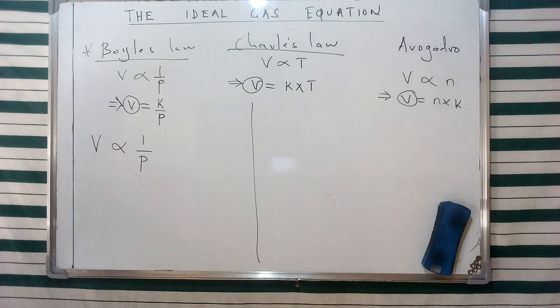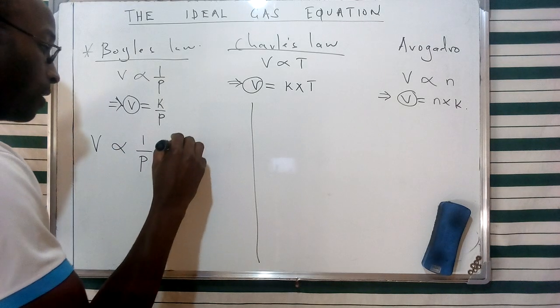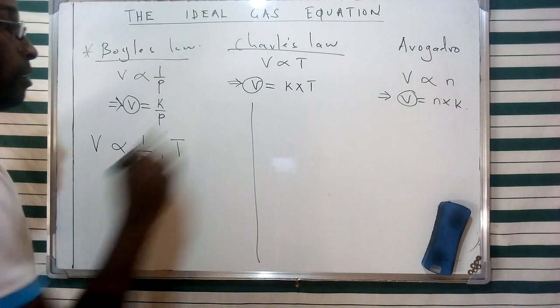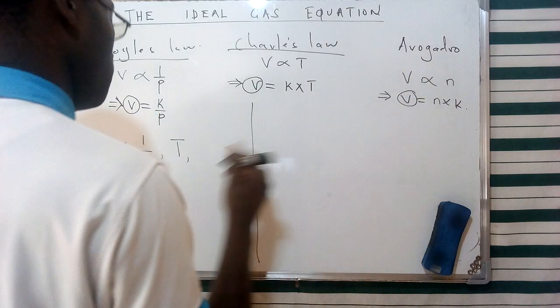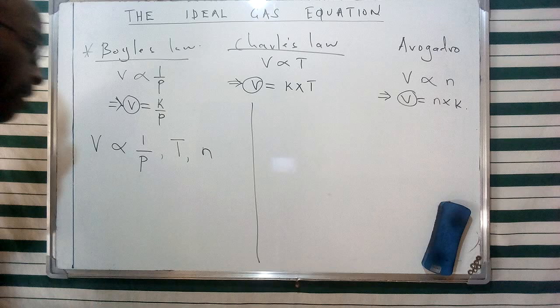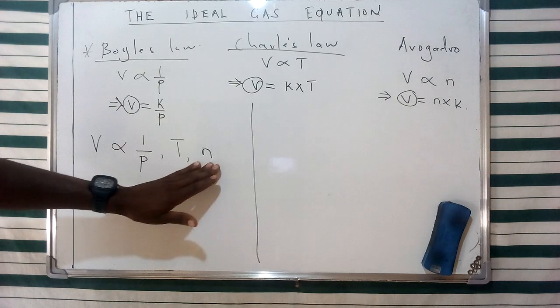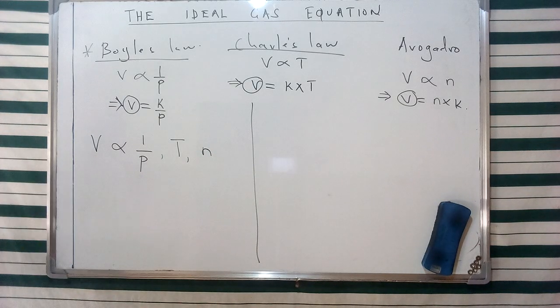And then we're going to see that this specific volume, according to Charles' law, is directly proportional to temperature. And then lastly, we have said that the volume is directly proportional to the number of molecules. And of course, the data on these particles is basically the concept of the number of moles, as we're going to be describing them later in the ideal gas equation.